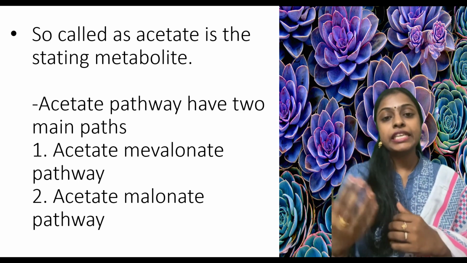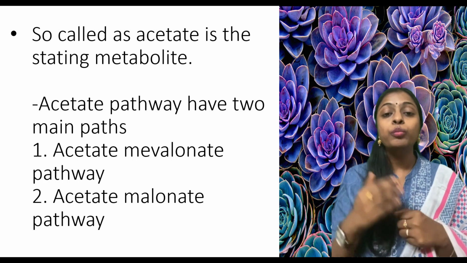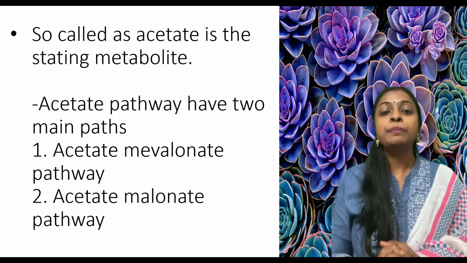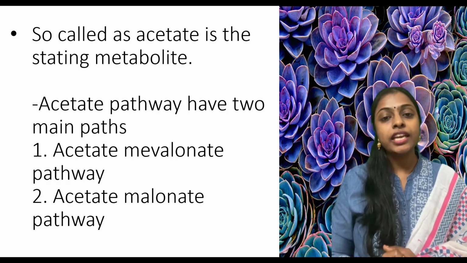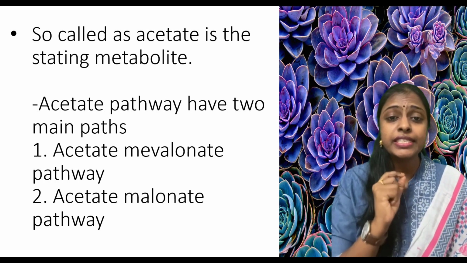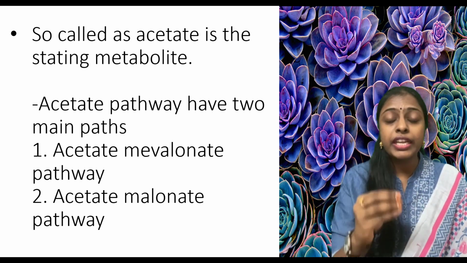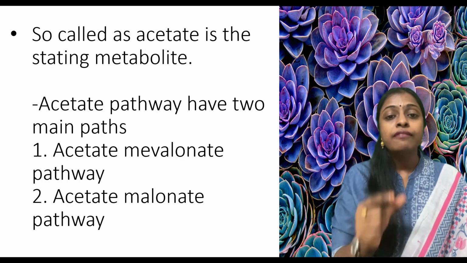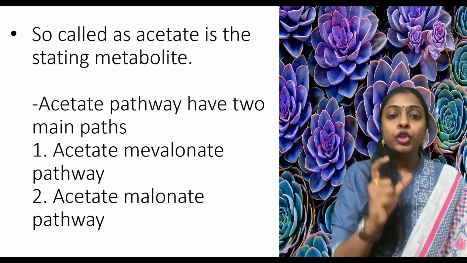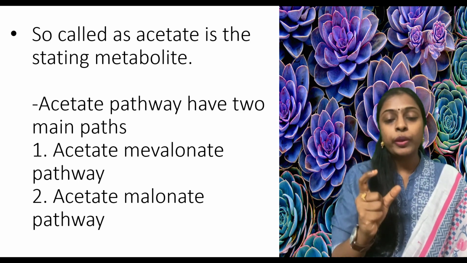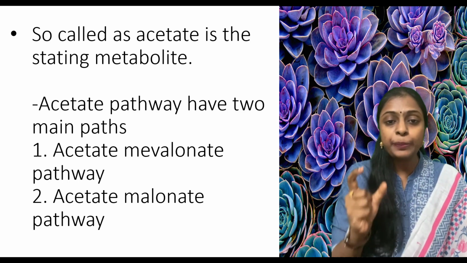This acetate pathway has two main pathways: one is the acetate malonate pathway and the other is the acetate mevalonate pathway. If you remember yesterday's class, the general carbon pathway, then you would remember that from acetyl-CoA you form the acetate mevalonate pathway and the acetate malonate pathway.